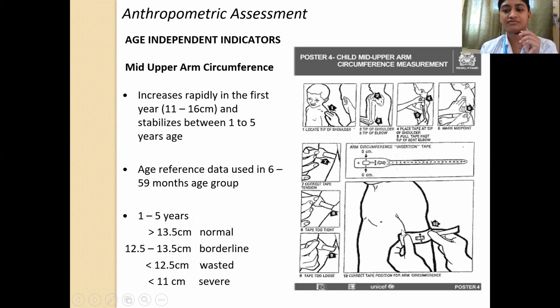So the mid upper arm circumference will be less. So normally it should be 16 to 17. It should be at least 13.5. If it is between 12.5 to 13.5, it is borderline. If it is less than 12.5 centimeters, it is wasting, and less than 11 centimeters is severe wasting.